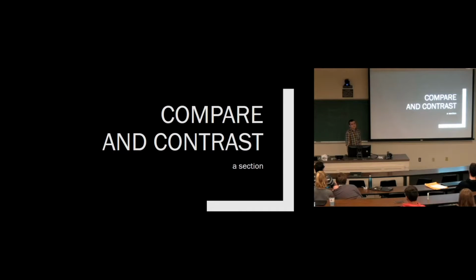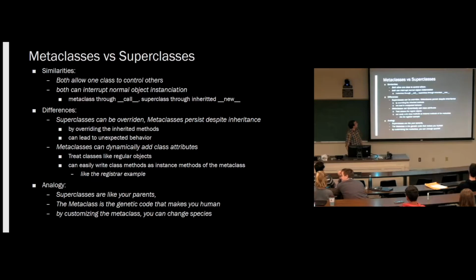Okay, so let's recap here. What's the difference between metaclasses and superclasses? Well, they both allow us to control the behavior of classes that use them. Your superclass can override new, and if your superclass overrides new, you override new, and if you override new, you can do some meta stuff. But what metaclasses allow you to do is change the behavior of an entire inheritance diagram.